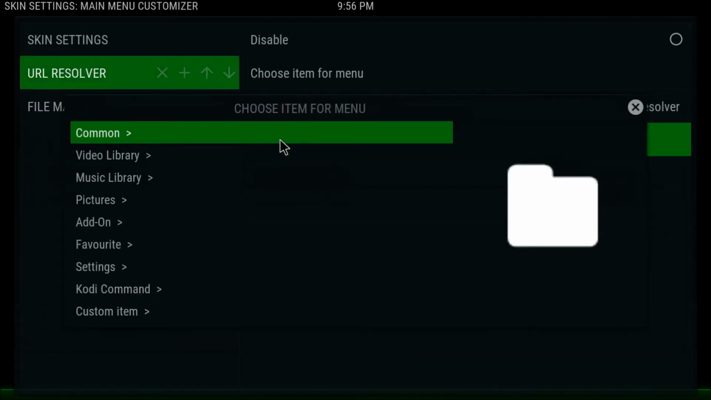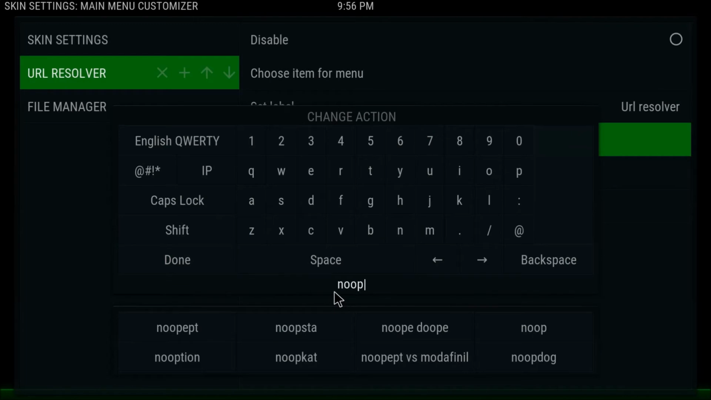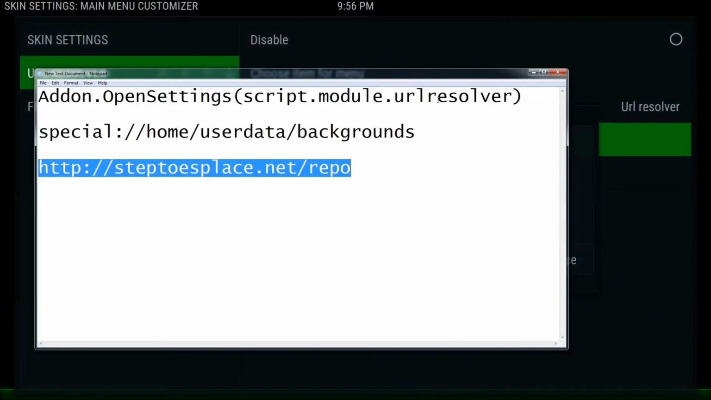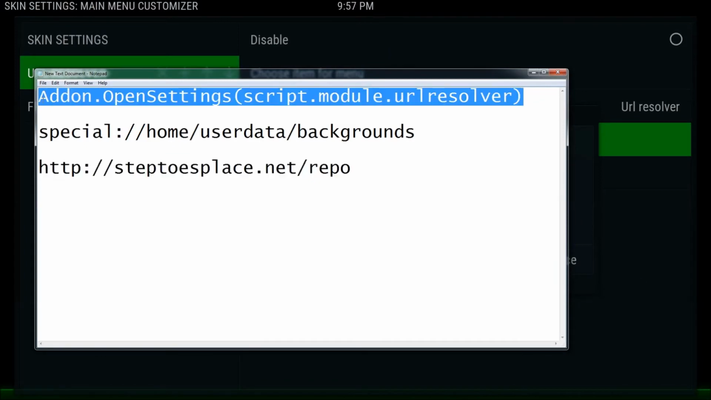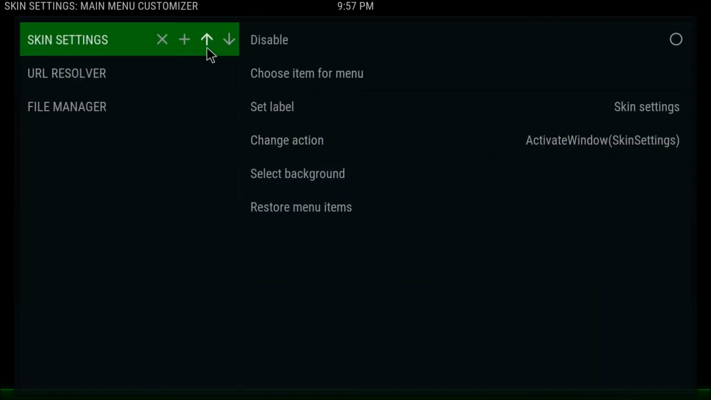So it's a little bit different here. We're going to change action and we're going to give it a custom item. Okay, get rid of the noop out of there, and again I've already got it here. That's what you want to do, is put this command in. So Addon.OpenSettings(script.module.urlresolver). You're telling it to open the settings for the script of URL resolver. Select done. Back out to your menu.